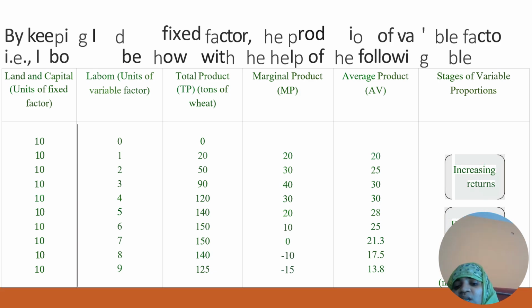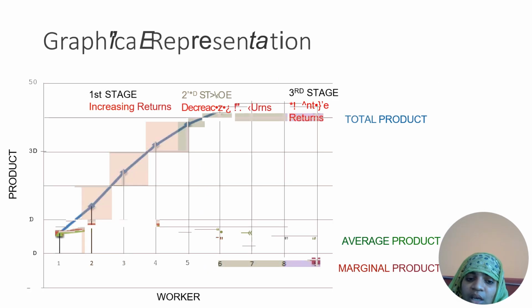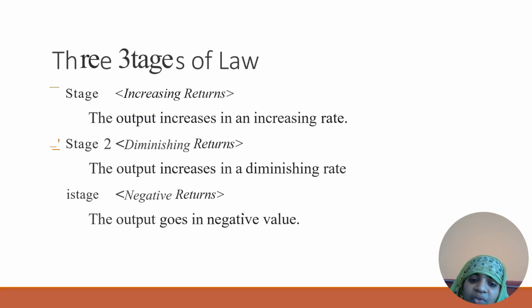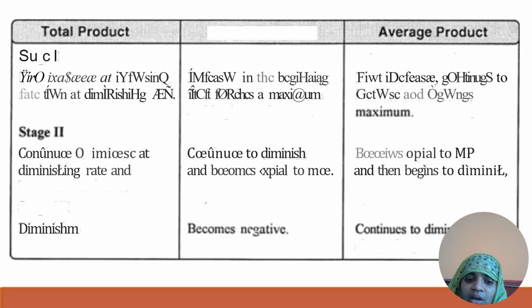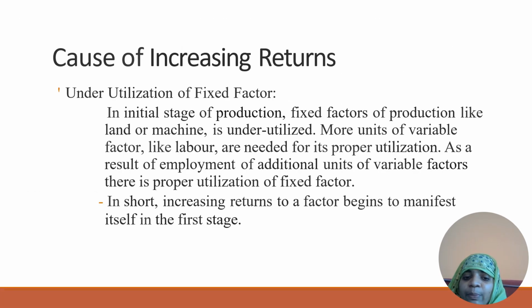So these are the three stages that it has. Marginal productivity will become negative. Marginal productivity comes to negative. So as you can see on the previous slide, the graph becomes negative. As you can see here, once it increases, then next it comes to diminishing, and finally it shows the decreasing return. So okay, there are three stages of the law of variable proportions. The output increases at an increasing rate up to one extent, then output increases at a diminishing rate, then output goes to a negative value, that means crossing the x-axis. Okay, so that is the concept of this law of variable proportions.